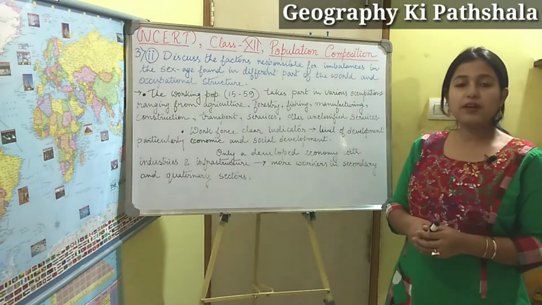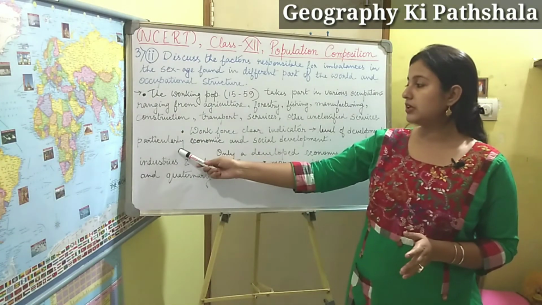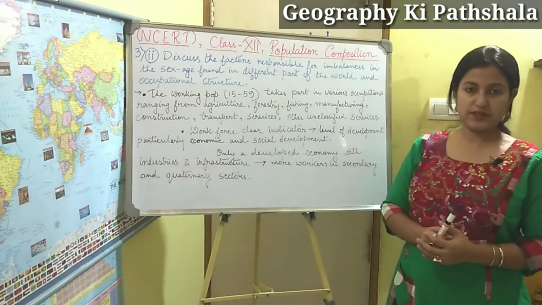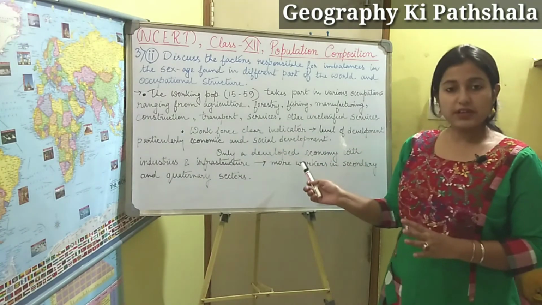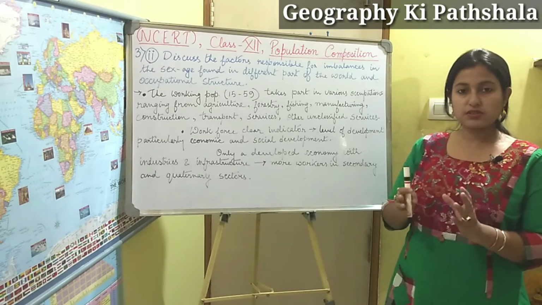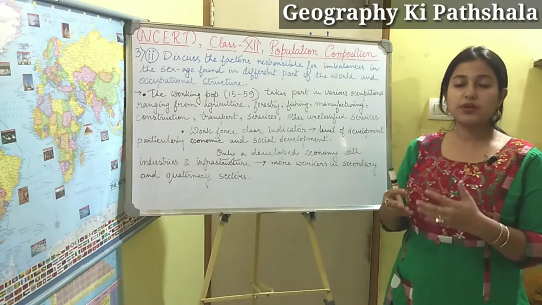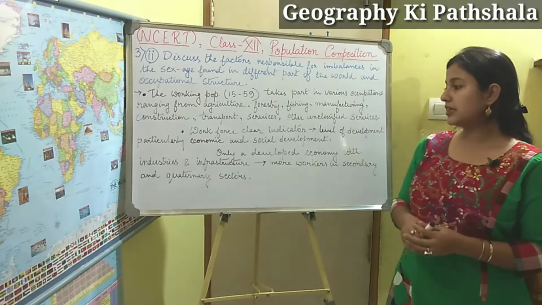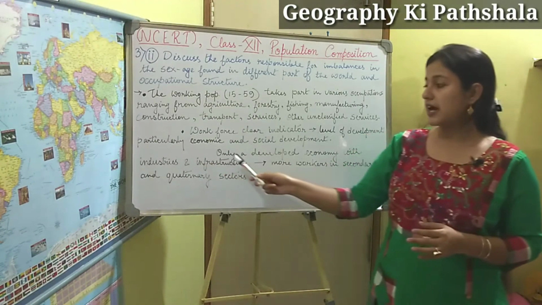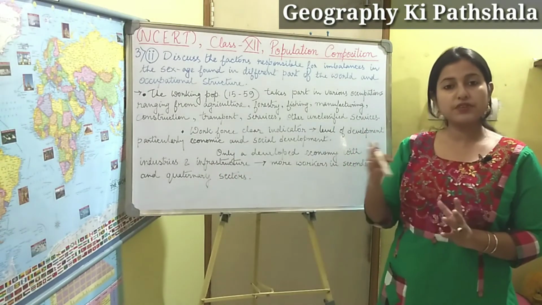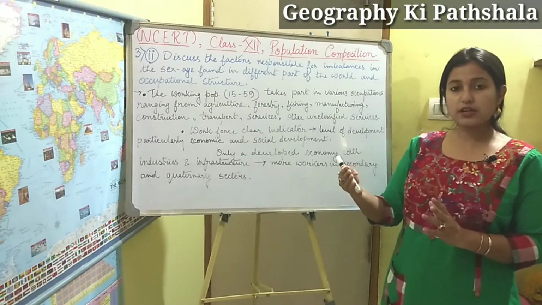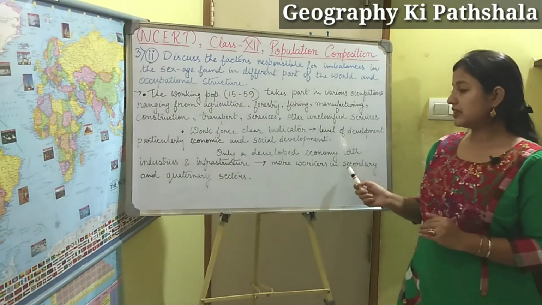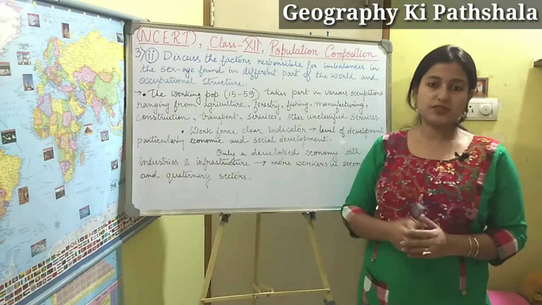Level of development means it is particularly indicating the economic and social development. In a developed economy, in countries where the economy is quite developed, the industries and infrastructure facilities are also very good, and they can provide more workers in the secondary and quaternary sectors.